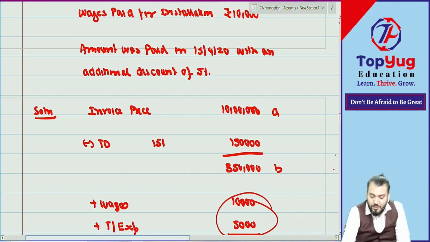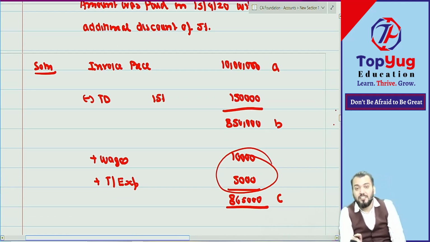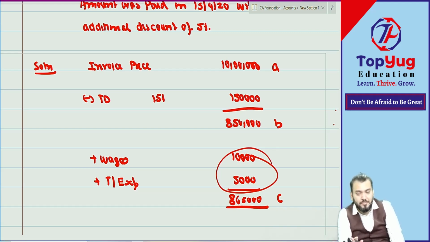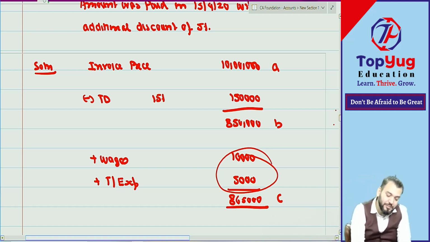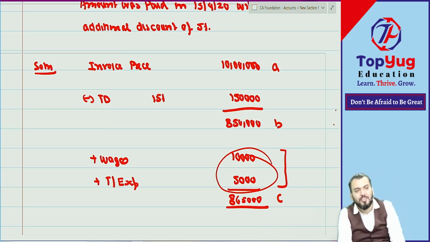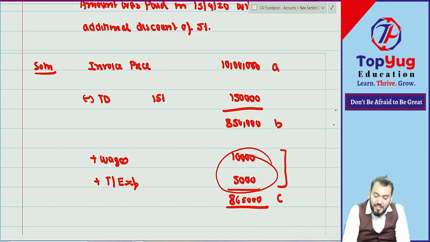My question to you all: these wages have been incurred to bring the asset in working condition, and these transportation expenses have also been incurred to bring the asset in working condition. Is this 10,000 plus 5,000 capital expenditure or revenue expenditure? Capital expenditure. Will it open a transportation expense account or plant and machinery account? Plant and machinery account. So one thing is clear, plant and machinery will be debited by 8,65,000, not by